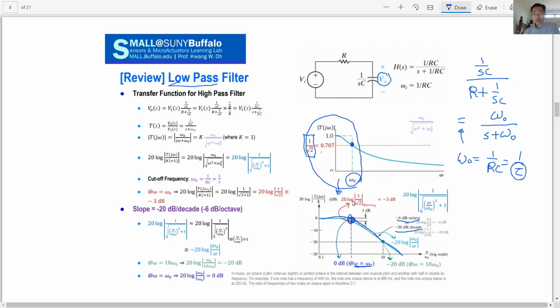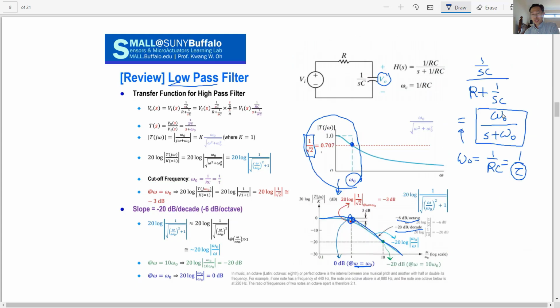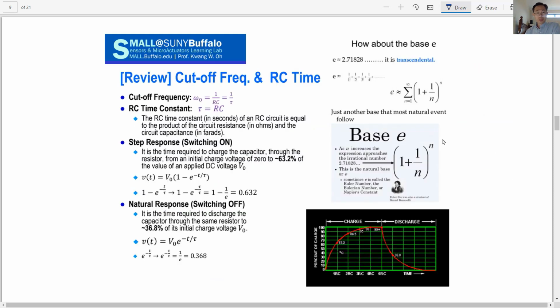Okay, and the characteristic is the same as the high pass filter. So the general form of the transfer function is this way. Compared to the high pass filter, whose general form was this one, S divided by S plus something, here it is something divided by S plus something. Then that is the low pass filter transfer function.